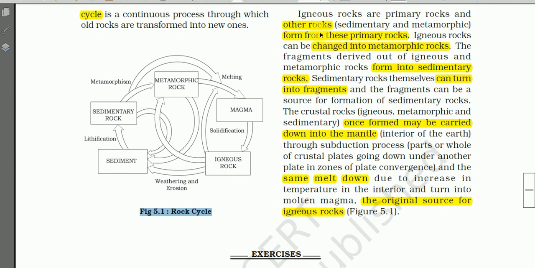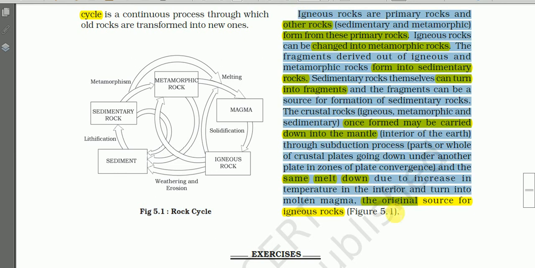So let us read this area. Igneous rocks are primary rocks, and other rocks such as sedimentary and metamorphic rocks form from these primary rocks. Igneous rocks can be changed into metamorphic rocks, and the fragments derived out of igneous and metamorphic rocks form into sedimentary rocks. Sedimentary rocks themselves can turn into fragments, and the fragments can be a source for formation of sedimentary rocks.